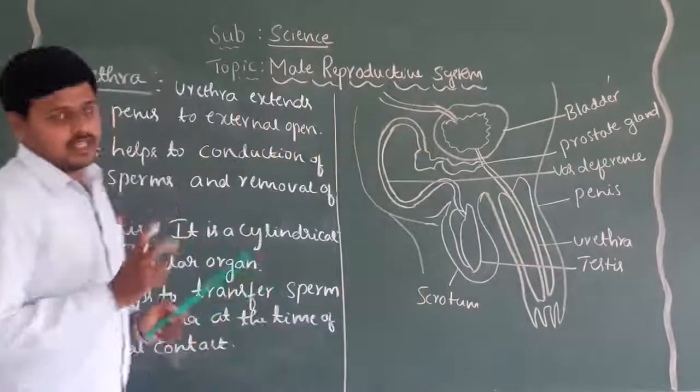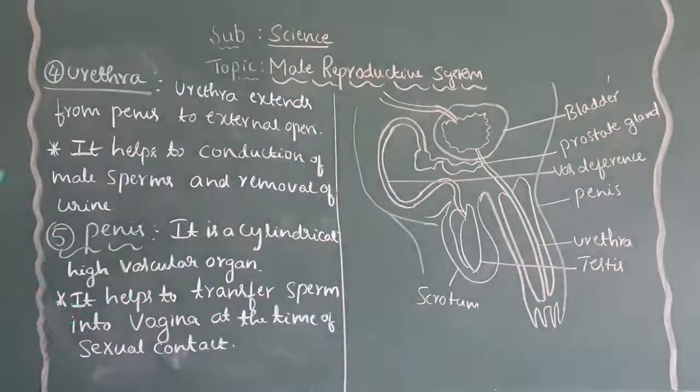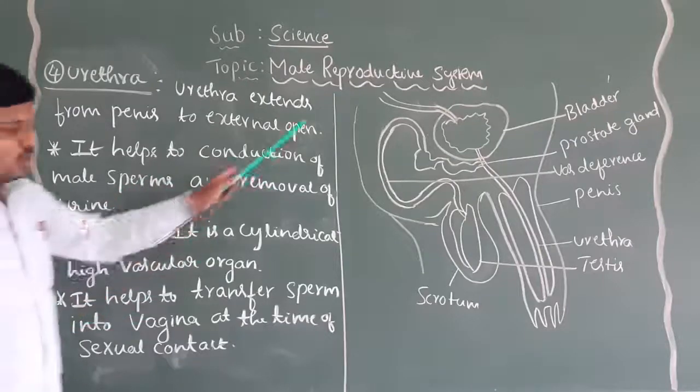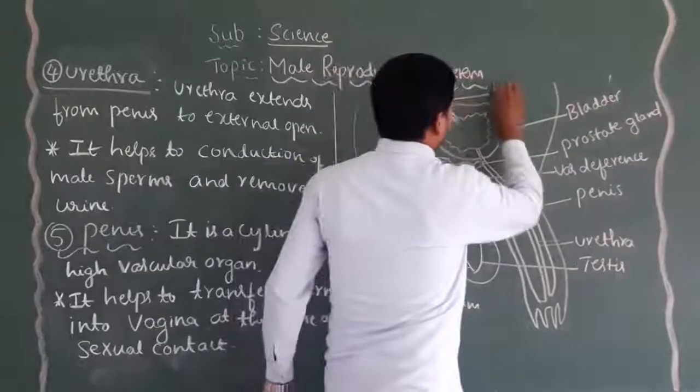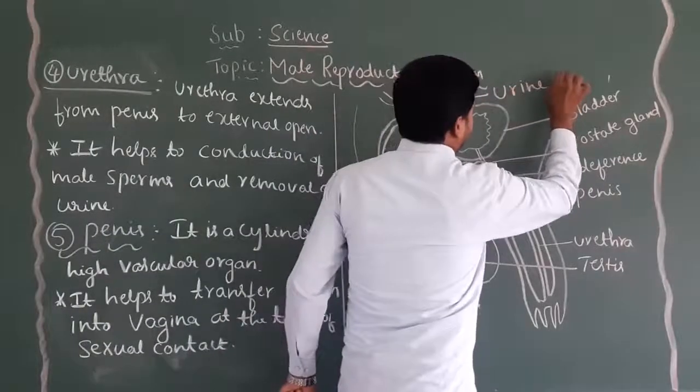Dear students, listen carefully here. The urethra extends from the penis to the external opening. It helps in the conduction of male sperms and the removal of urine. So this is a very important thing.